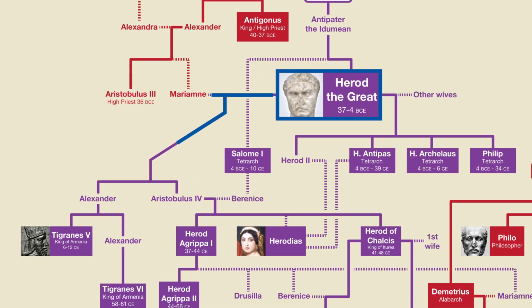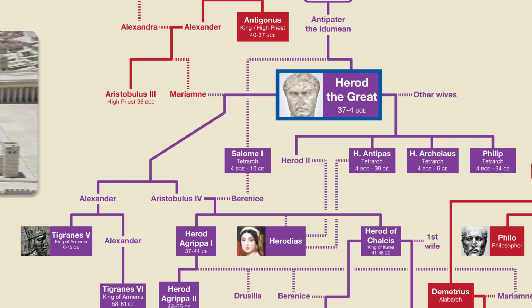Herod and Mariamne had two sons, Aristobulus and Alexander, but as Herod fell deeper into paranoia, he eventually had Mariamne executed, later followed by Aristobulus and Alexander, as well as all known Hasmoneans. The only Hasmoneans he couldn't get to were Aristobulus and Alexander's children, about whom we'll discuss more in a moment. Herod had several more wives and produced a very large number of children, but today he is mostly remembered for